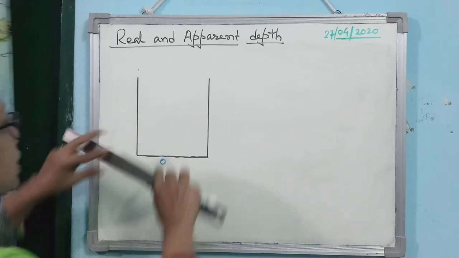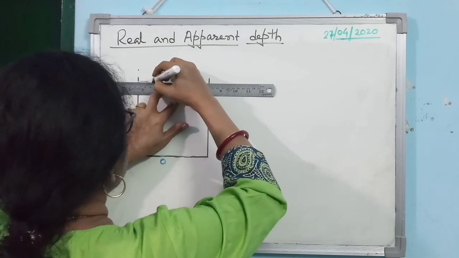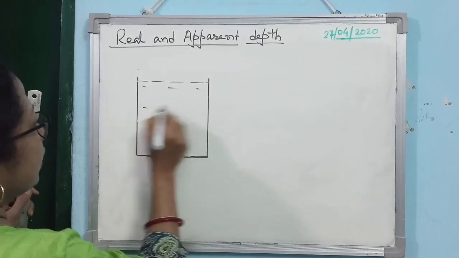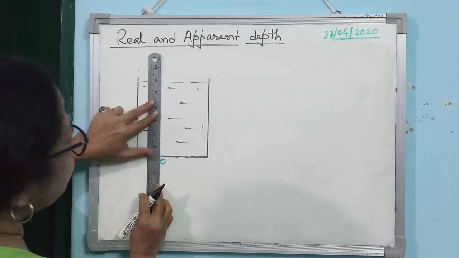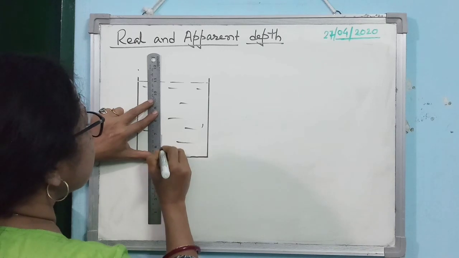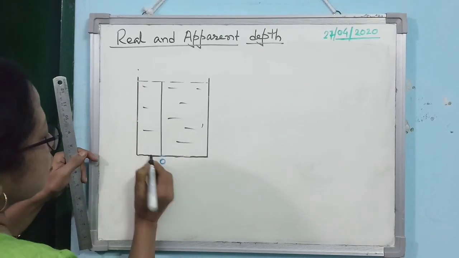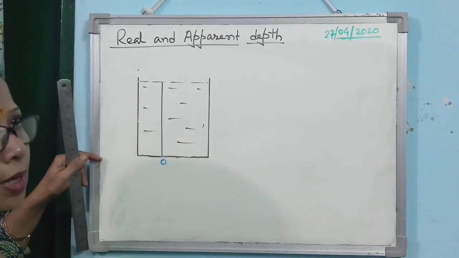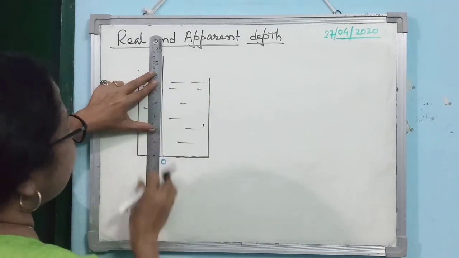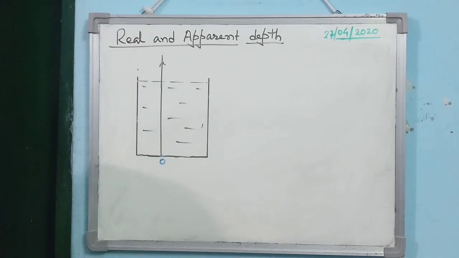Here you see, let us consider that when you are pouring the water into it, this is the water level, the topmost level where water is there. Now what is happening from the point O: suppose two rays are coming out. One is falling on the upper surface perpendicularly, you see how it is moving straight. What is the angle of incidence for normal incidence? 0. So what will happen to the ray? The ray will not suffer any kind of refraction, so it will move straight.